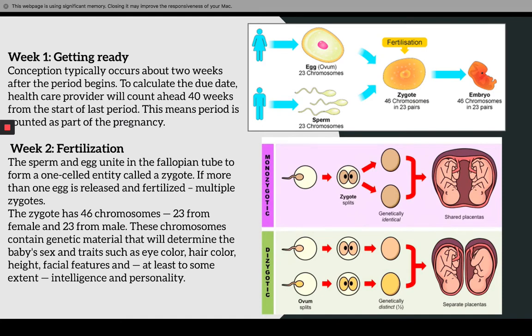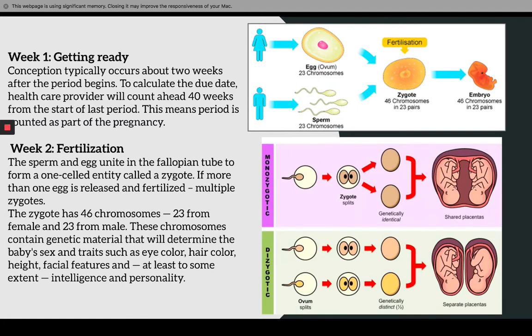So two sperm merge with the two egg cells and create non-identical twins. Or one egg cell and one sperm can merge together, and the zygote can divide into two parts, so identical twins occur in this case.